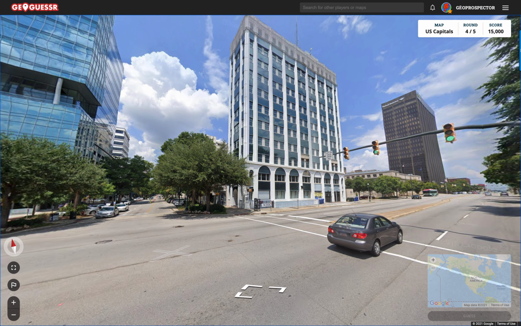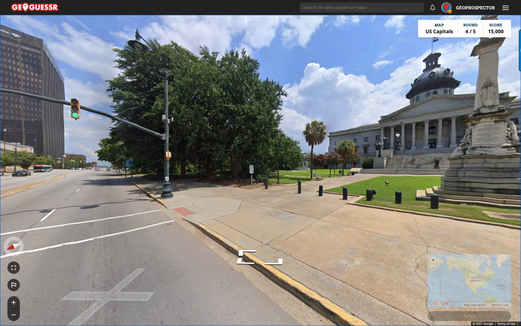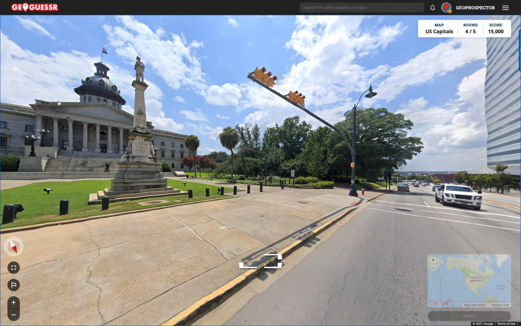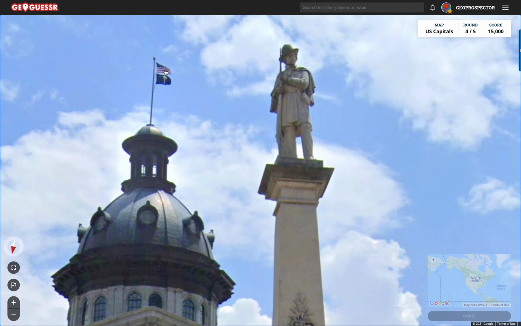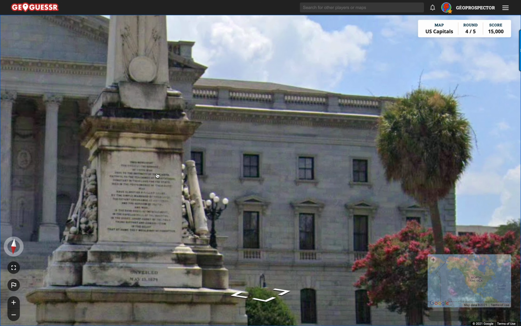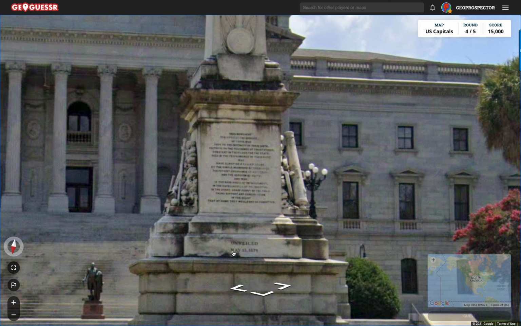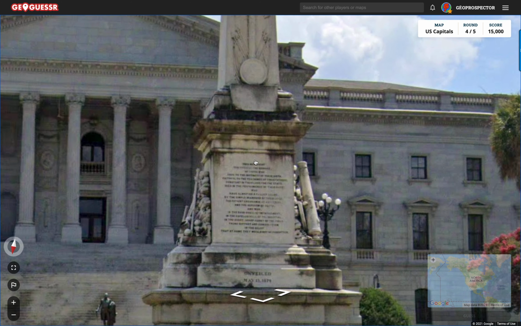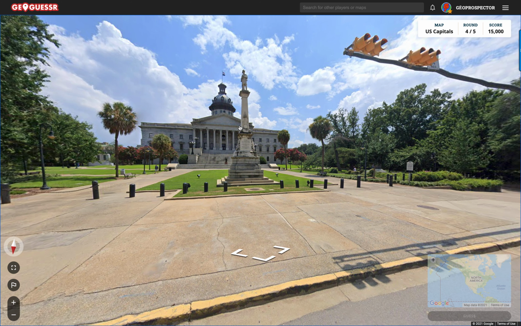Interesting. This is a pretty major city here now. It's got some pretty big buildings by it and so on. And just another absolutely fantastic building. I'm really enjoying this round, just in part because the architecture is so good. Don't recognize that state flag. Another blue background with a crest. But look at this. We've got a big column here. Enlisted, May 13th, 1879, I think that says. And this writing, unfortunately, is too small to get.